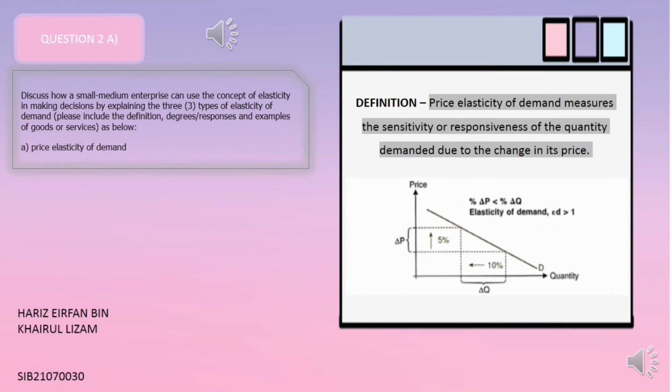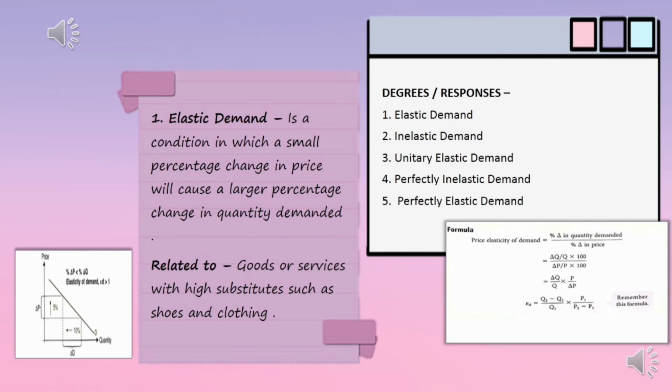Assalamualaikum and hi everyone. I am Haris Irfan bin Khairul Nizam from the IB1C, and I will be explaining one of the types of elasticity of demand, which is price elasticity of demand. Well, what is defined as price elasticity of demand? It measures the sensitivity or responsiveness of the quantity demanded due to the change in its price. Let's talk about the formula. From the diagram shown at the bottom left corner, the formula for PED, known as price elasticity of demand, is percentage change in quantity demanded over percentage change in price.